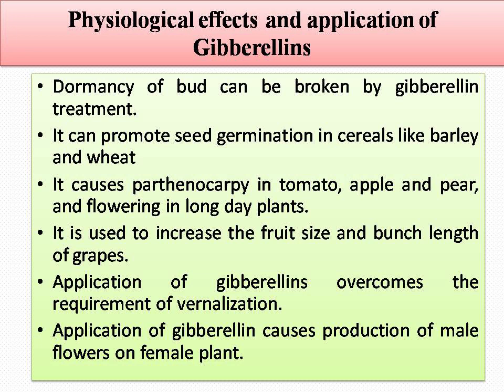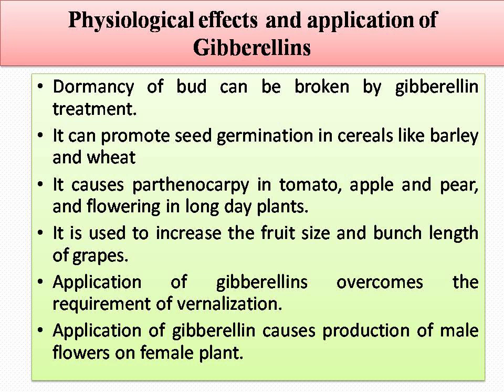That means it can promote seed germination in cereals like barley and wheat. It also causes parthenocarpy in tomato, apple, pear. By the application of gibberellin, parthenocarpy can be induced in the tomato, apple, pear.